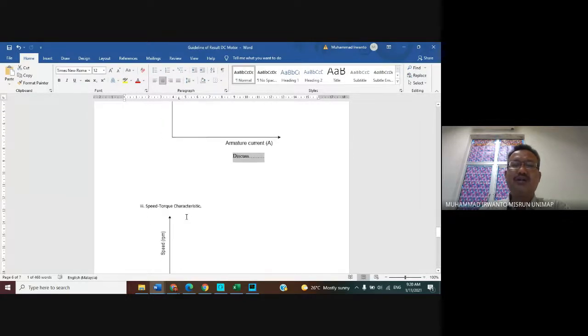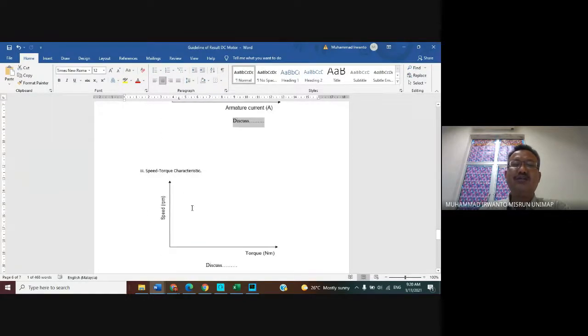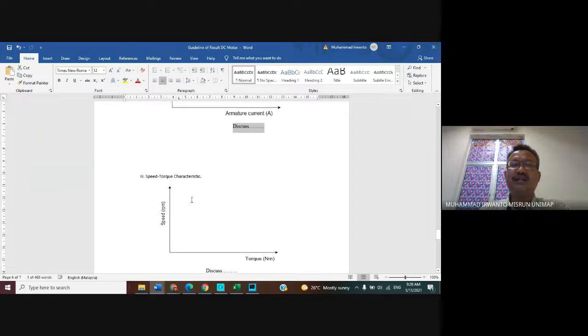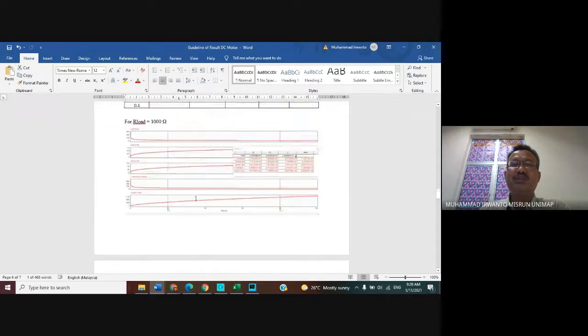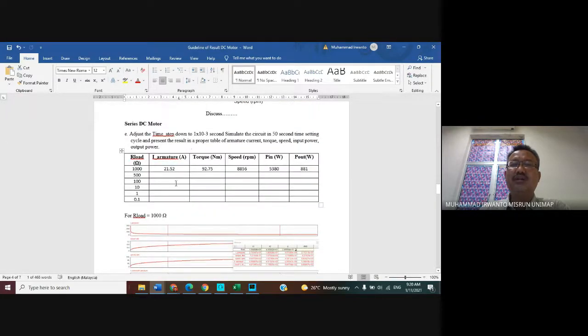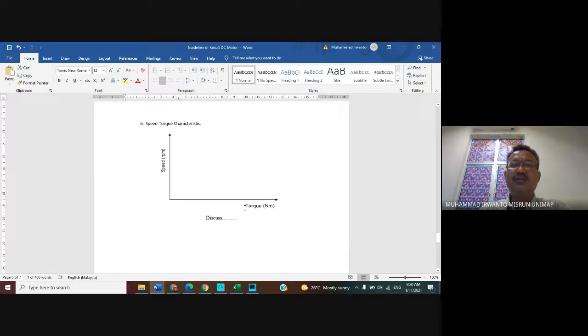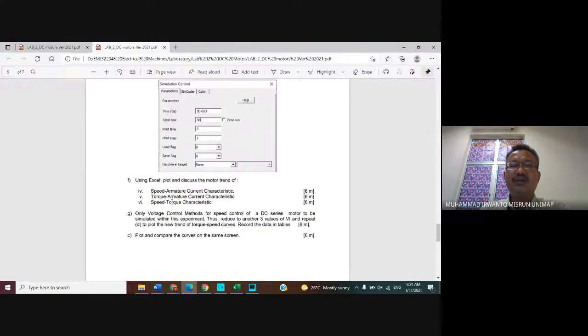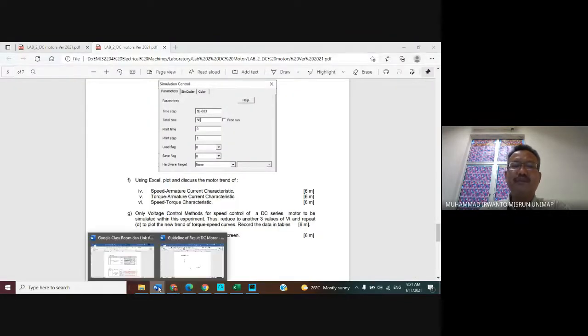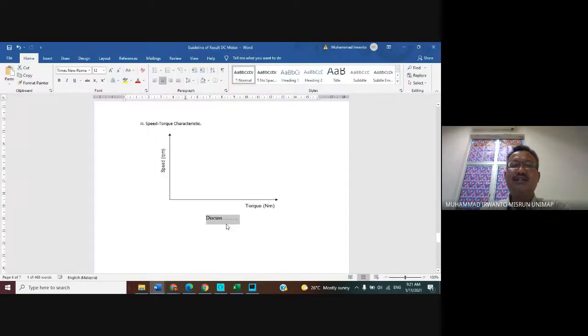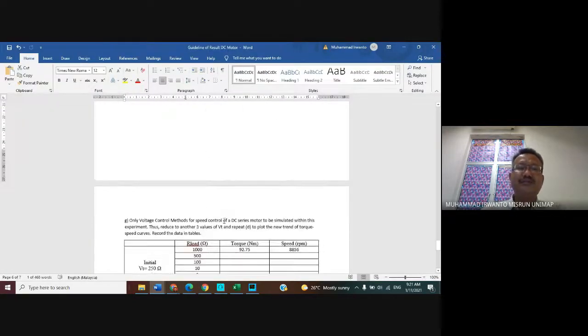And the speed torque characterization, you draw by using Excel. You can take from this table, all these values. So you draw here using Excel, speed as the vertical axis and torque as the horizontal axis, and discuss. Speed torque, that's right, and discuss.